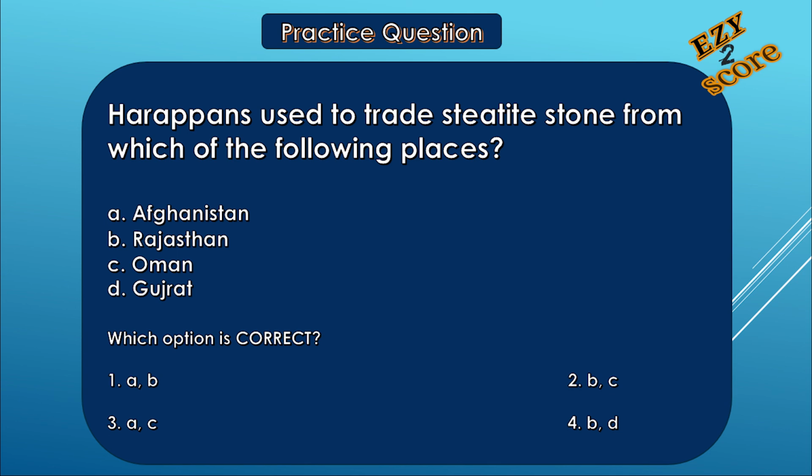So the question is, Harappans used to trade steatite stone from which of the following places? And options are A. Afghanistan, B. Rajasthan, C. Oman, D. Gujarat. So everyone, try to solve this question and write the correct answer.